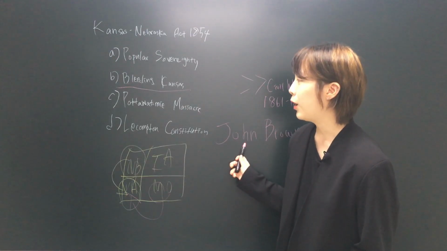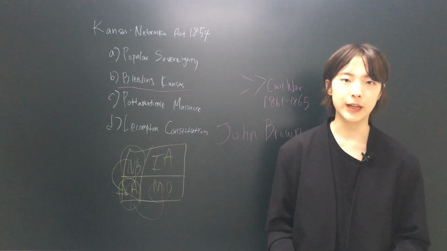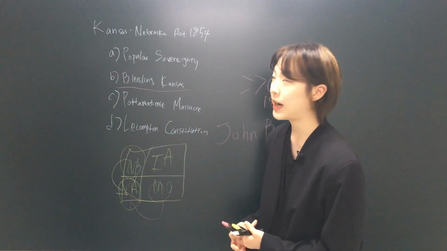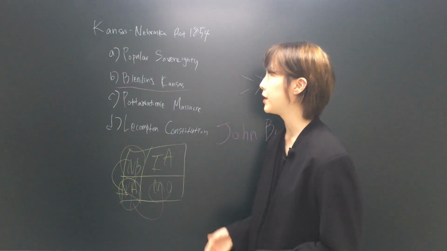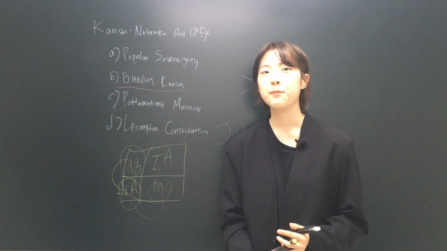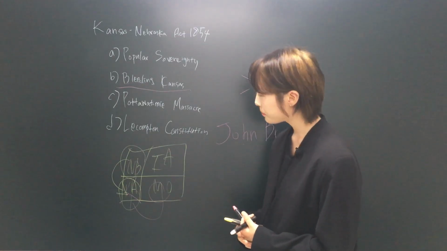John Brown killed everyone who lived there and then cut their bodies into pieces. This was a sensational event during this time and marked the peak of the tension between the people who advocated for slavery and those against it.